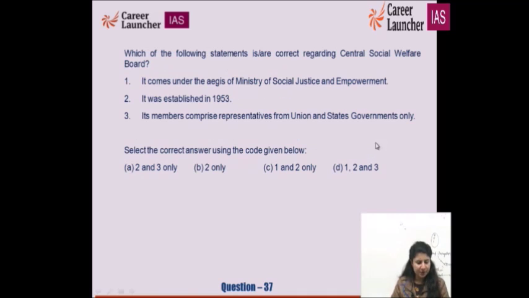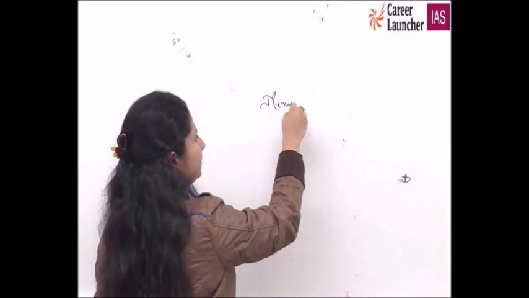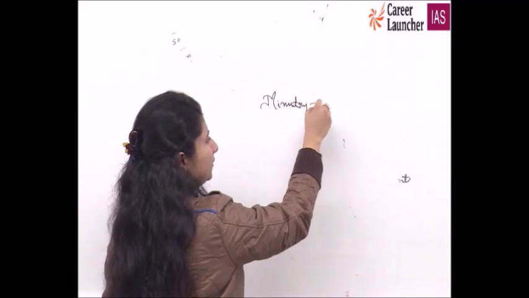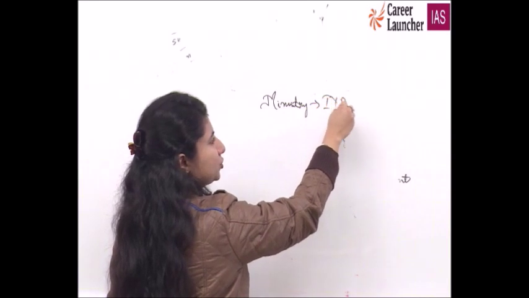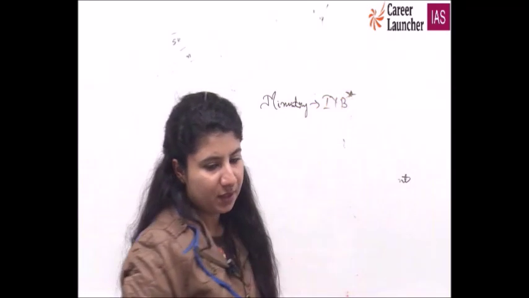Now, which of the following statements are correct regarding Central Social Welfare Board? It comes under the aegis of Ministry of Social Justice and Environment. All these ministries are being mentioned in your India Yearbook. Therefore, India Yearbook should be a priority. It was established in 1953.